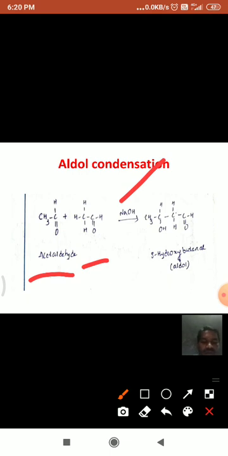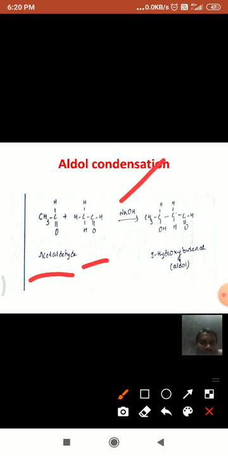is called aldol. When 2 molecules of aldehydes or ketones which have an alpha hydrogen atom combine together in the presence of dilute sodium hydroxide, they undergo a condensation reaction, that is, they form an aldol molecule.